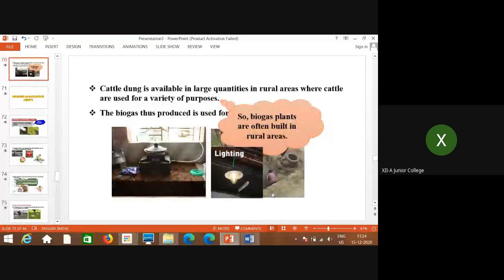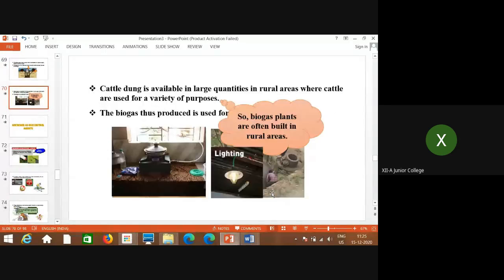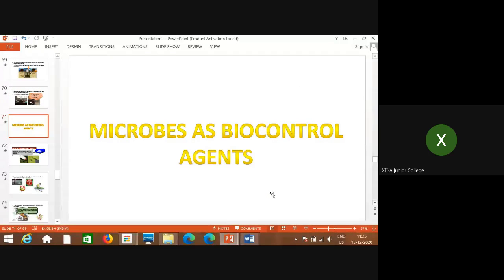One more thing here, these are the benefits. For cooking it is shown, then for lighting it is shown. So biogas plants are often built in rural areas for different purposes. Now the next is what?